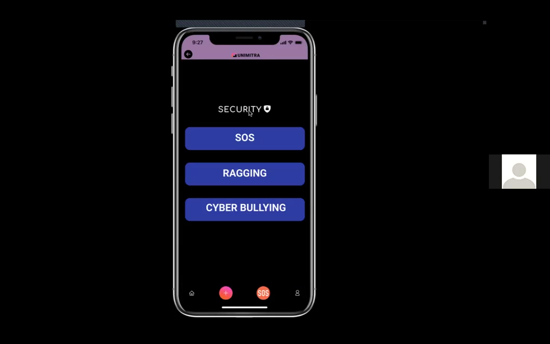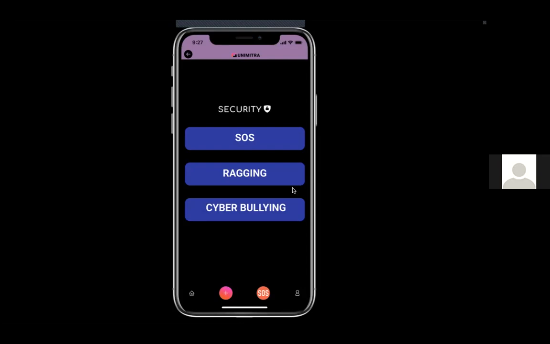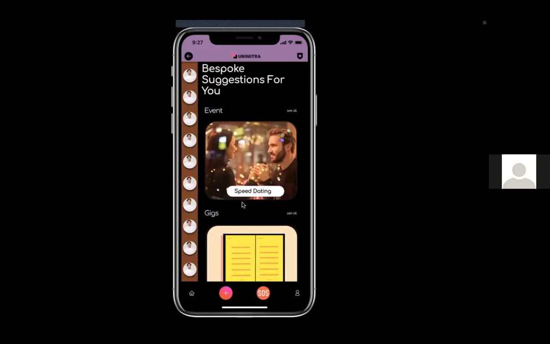Also, the security features are not just limited to SOS. In institutes, ragging and cyberbullying are major concerns as well, so our application also focuses on tackling these problems. Going back to our home screen, that was all about gigs.